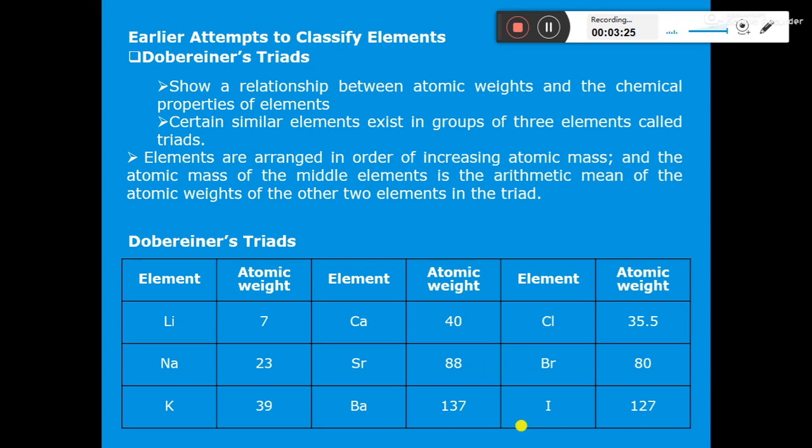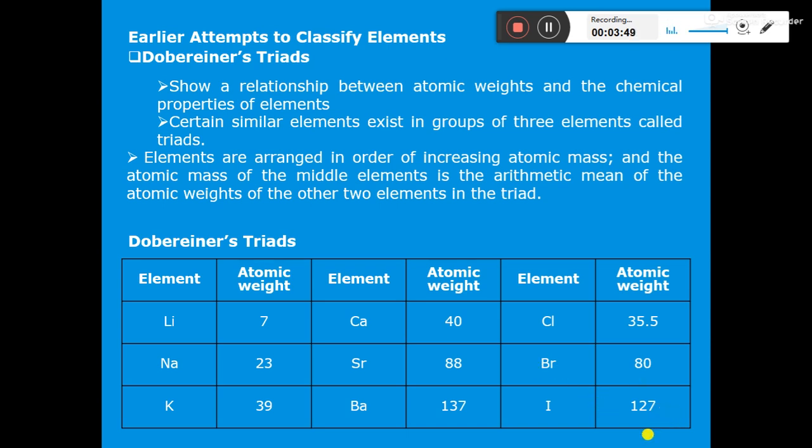If we talk about group 17 elements, chlorine, bromine, iodine. Here the atomic mass of chlorine is 35.5 and the atomic mass of iodine is 127. The average of 35.5 and 127 is nearly equal to 80, and the actual atomic mass of bromine is 80.